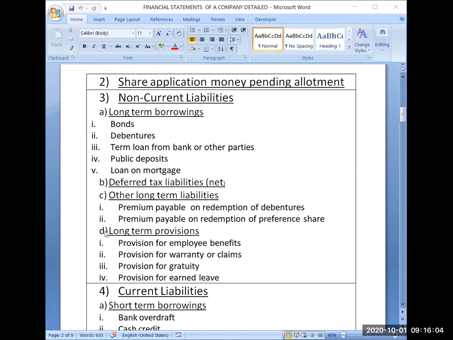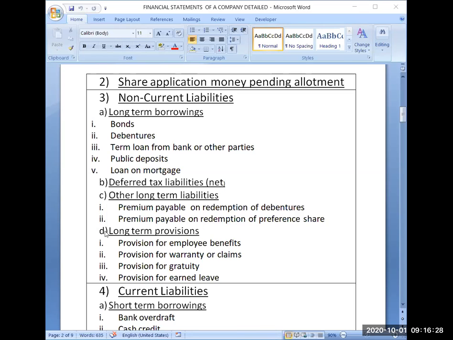Now coming to the non-current liabilities components. See, first subheading is long-term borrowings. So what are the major points to be written in this subheading? First one is bonds. Second one is debentures. Debentures, you are now much familiar with. We have already discussed the debentures. And bonds are almost like debentures.